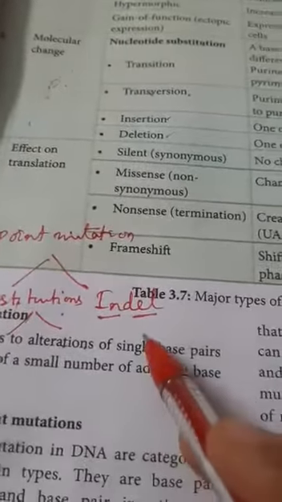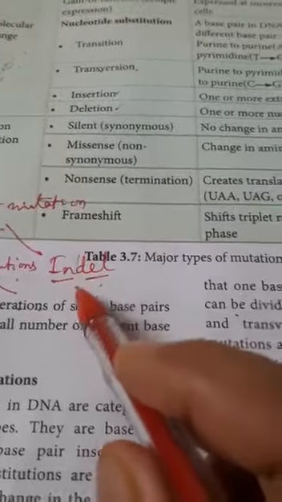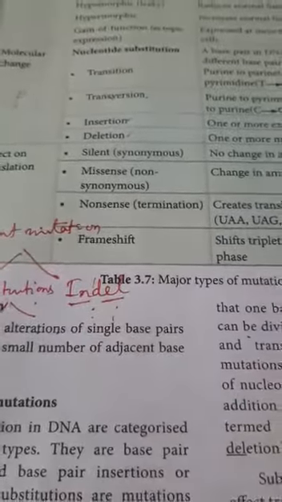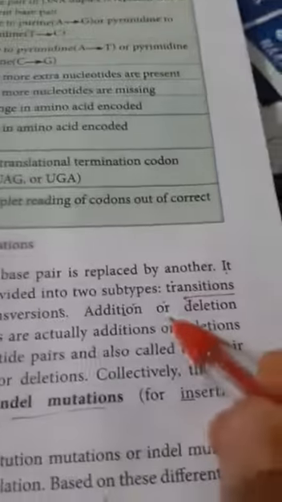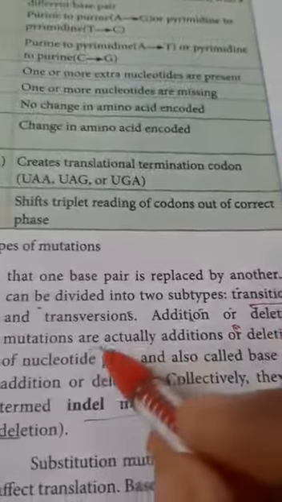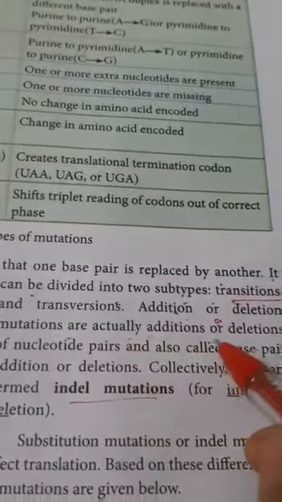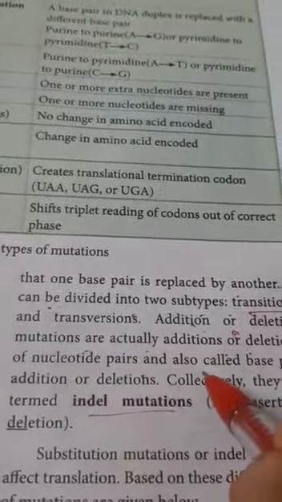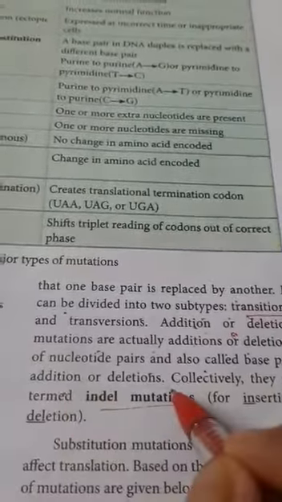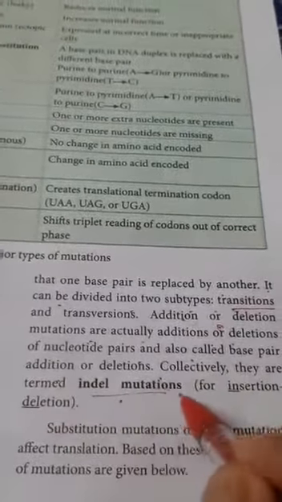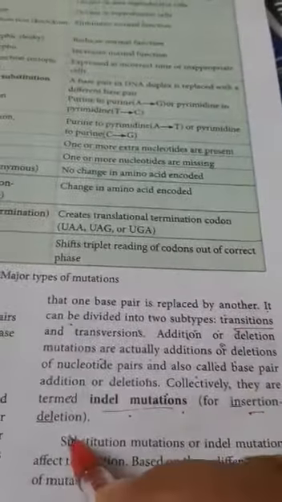And indel may be an insertion, where one base pair has been inserted, or a deletion, where one base pair has been deleted. Addition or deletion mutations are additions or deletions of nucleotide base pairs, also called base pair additions or deletions. Collectively they are termed indel mutations: insertion, deletion.